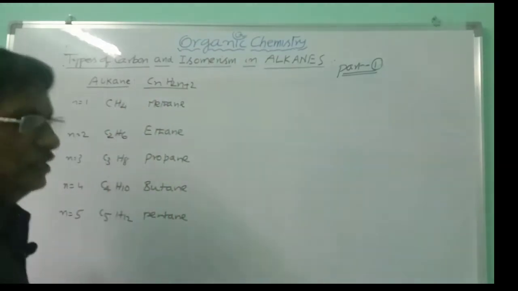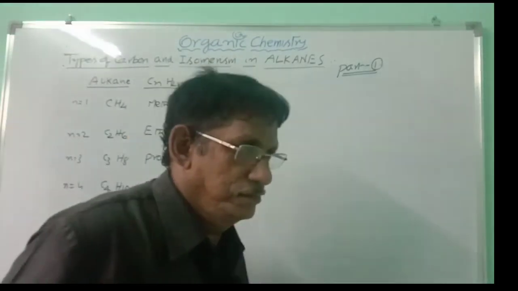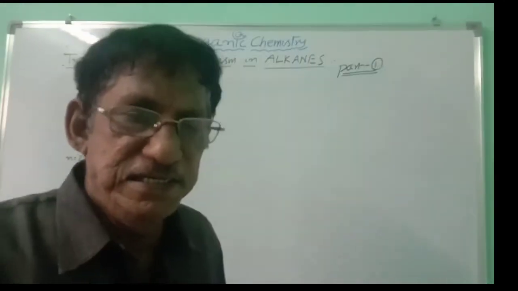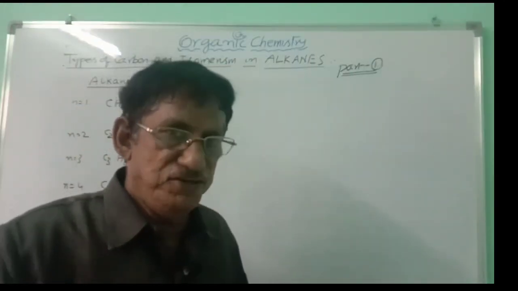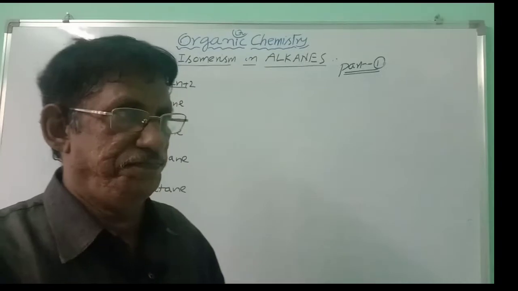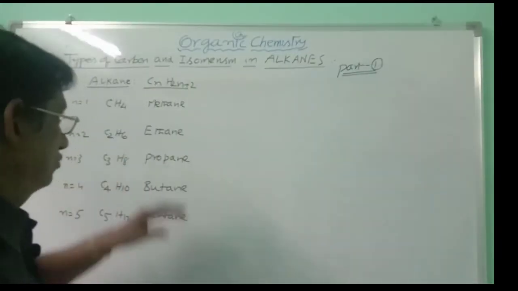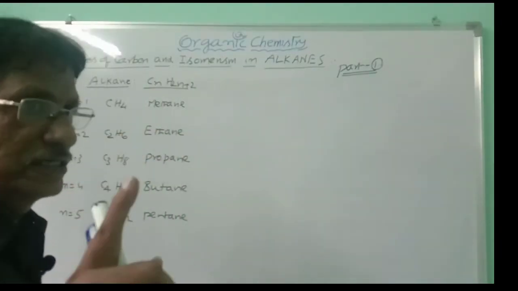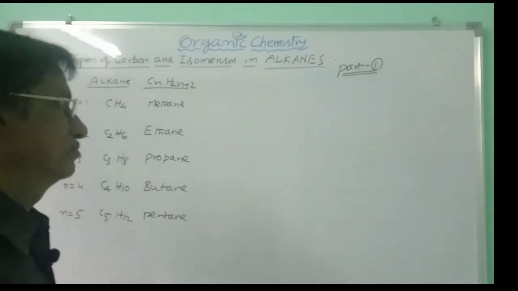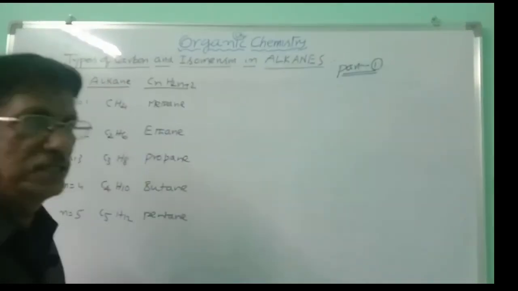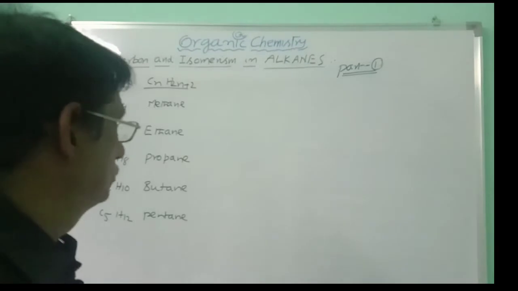In alkanes, n is the ending suffix. When suffix is n, it indicates that it is saturated. All the carbons are saturated. And so meth plus n, methane. Meth indicates root word 1 carbon. N indicates saturation. Methane is saturated hydrocarbon having 1 carbon.